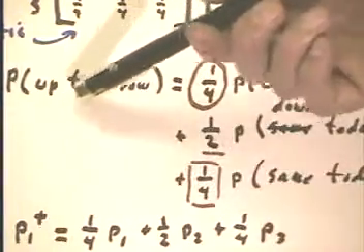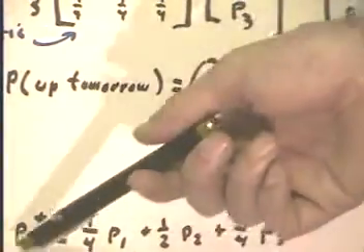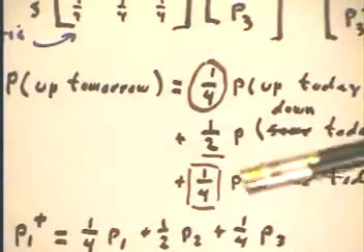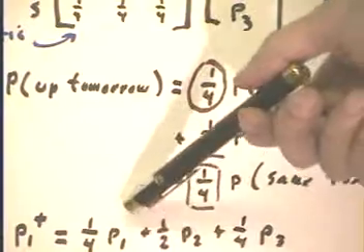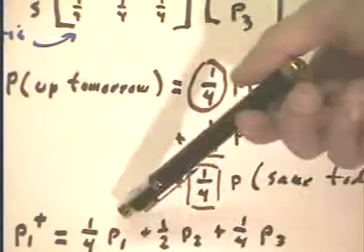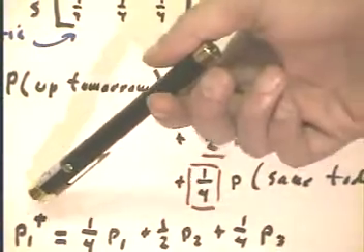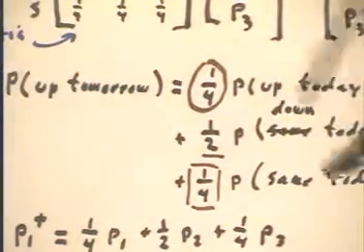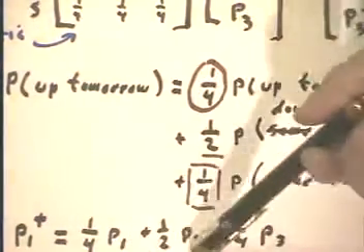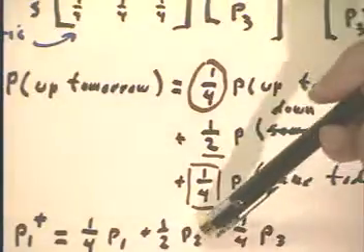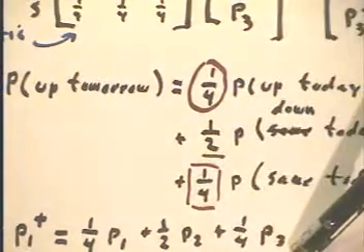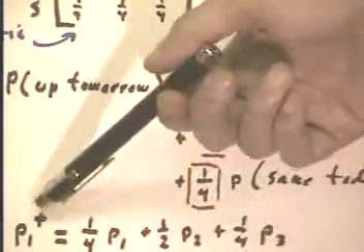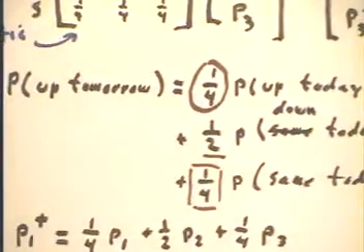Now you see that the probability of up tomorrow is equal to this, and we represent that as follows. P1 plus means probability that it's up tomorrow, because P1 is the probability of an up. And 1/4 the probability of up today is 1/4 P1. This is probability of up today. This is probability of up tomorrow. Plus 1/2 of the probability that it's down today. P2 is the probability of being down today. And P3 is the probability of being same today, and we multiply that by 1/4. We add these up, we get the probability of the market being up tomorrow.